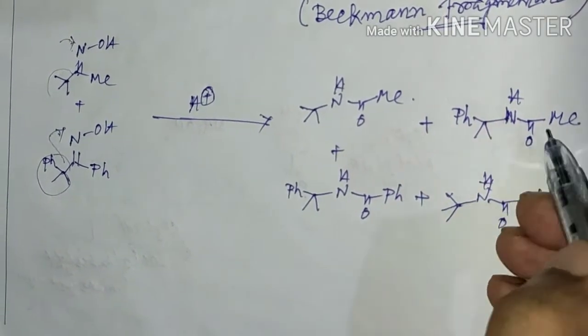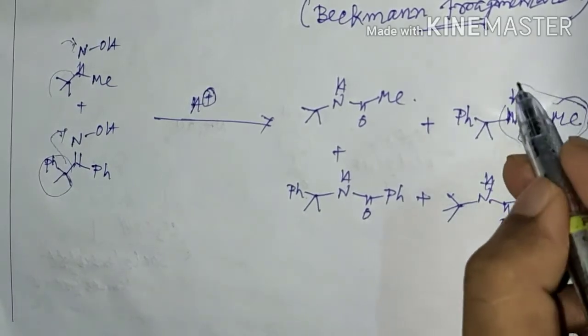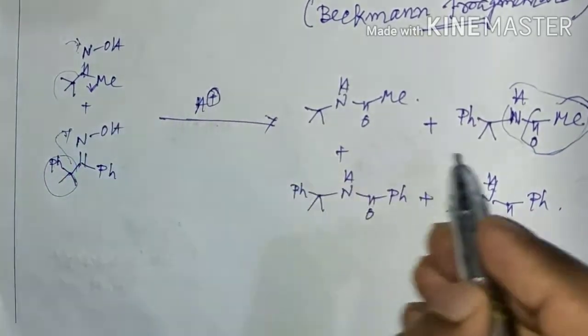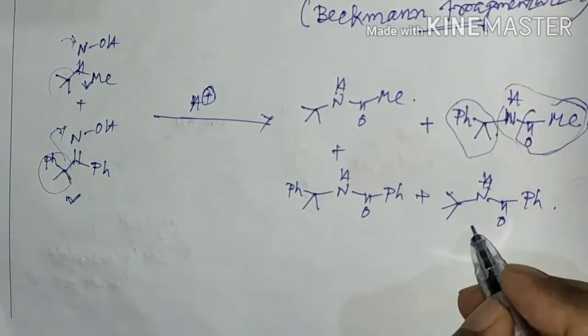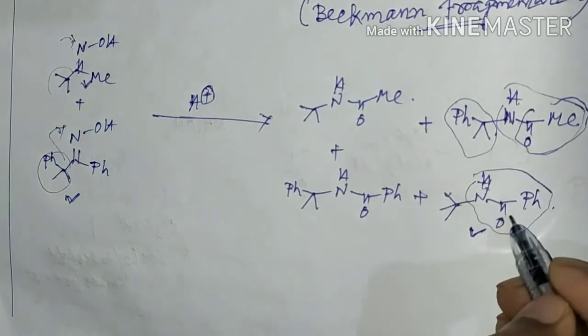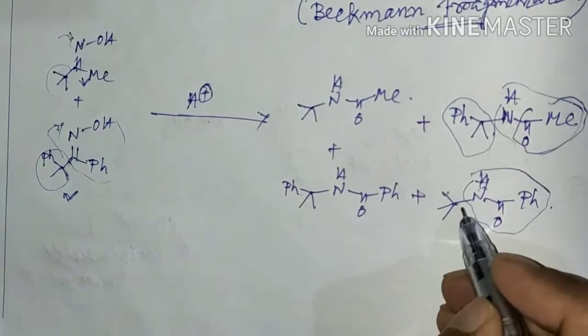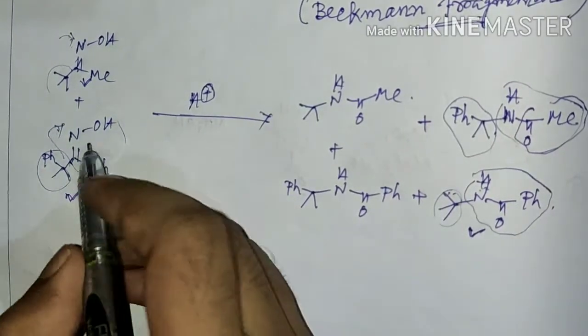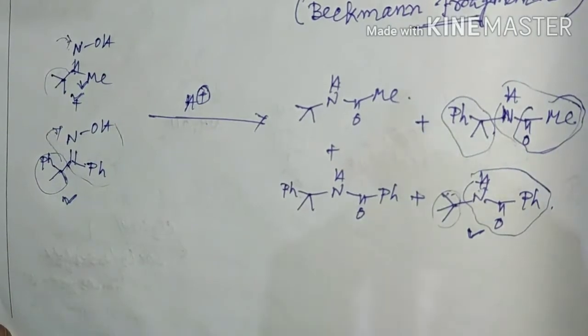Now here we can see that this part is from this oxime, but this part is from this oxime. And similarly, in this product, this phenyl CONH part is from this oxime, and this tertiary butyl group is coming from this oxime. That means we can say that the reaction is not going through a concerted pathway.